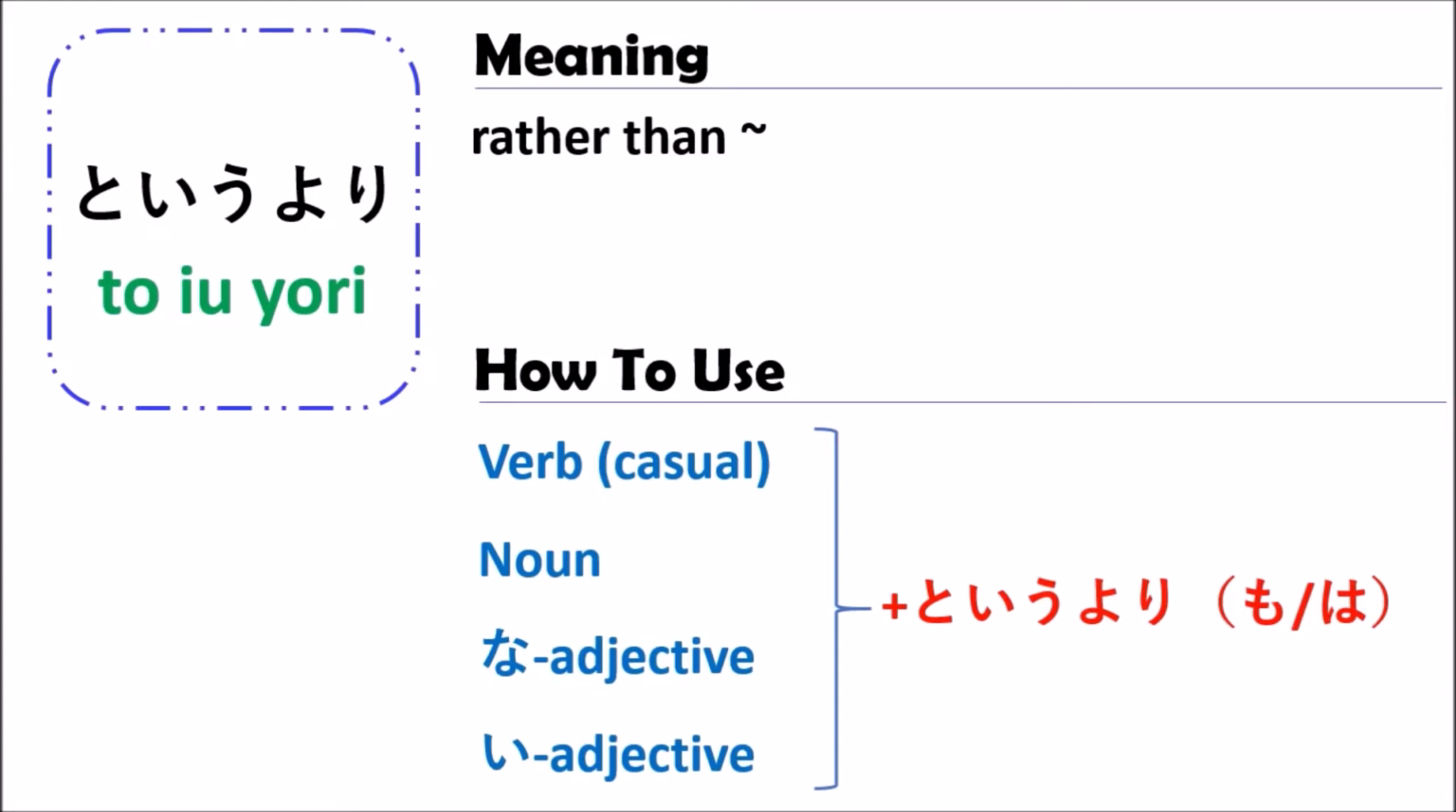But sometimes you can use TOIUYORI followed by mo or wa, like TOIUYORI mo or TOIUYORI wa. Sometimes you can use it like this, so don't be confused. It has the same meaning, "rather than something." Or you can just use TOIUYORI followed by some sentence. So to help you understand more about how to use the grammar of TOIUYORI, today we are going to see some examples.